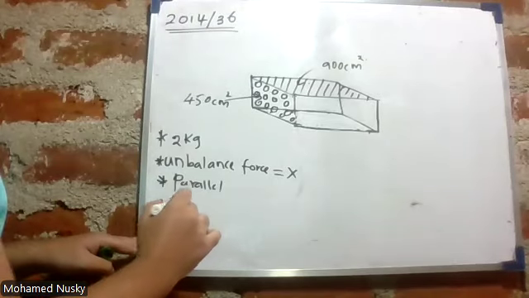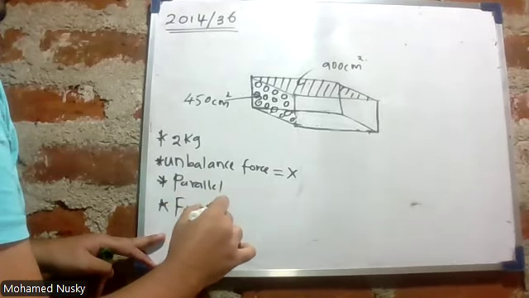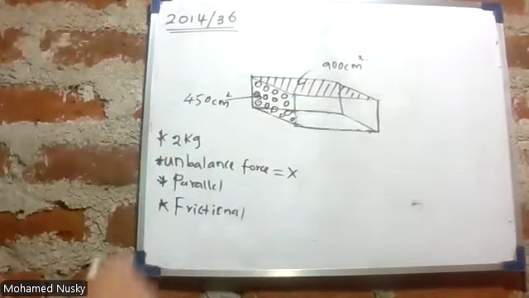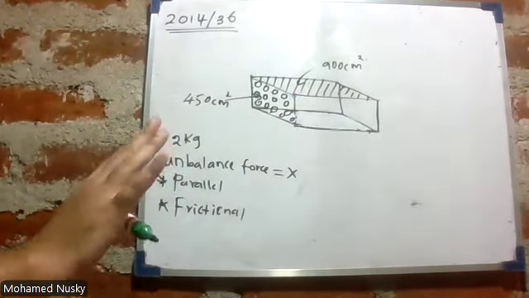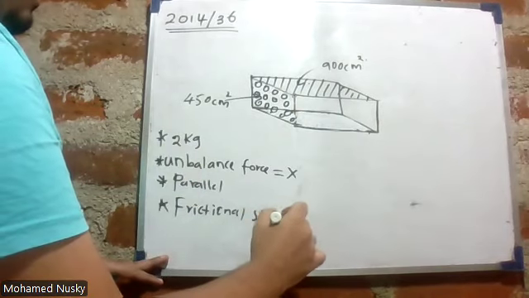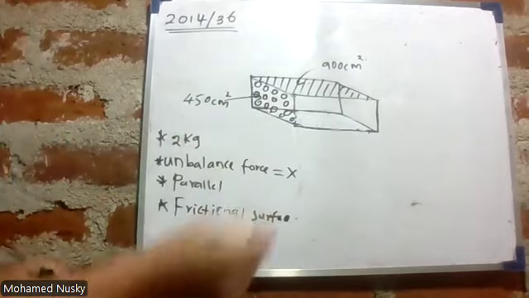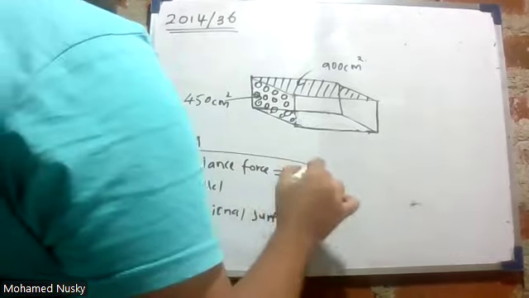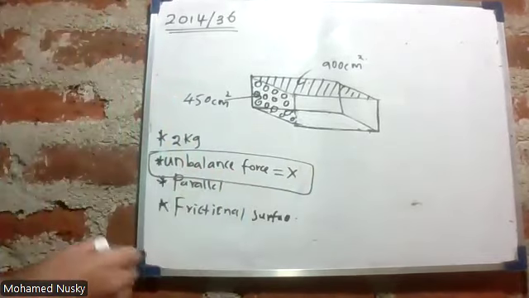Frictional force acting, friction. So here it is being kept on a surface that is not smooth. It has a frictional surface. These are the key terms. But the most important term is unbalanced force.